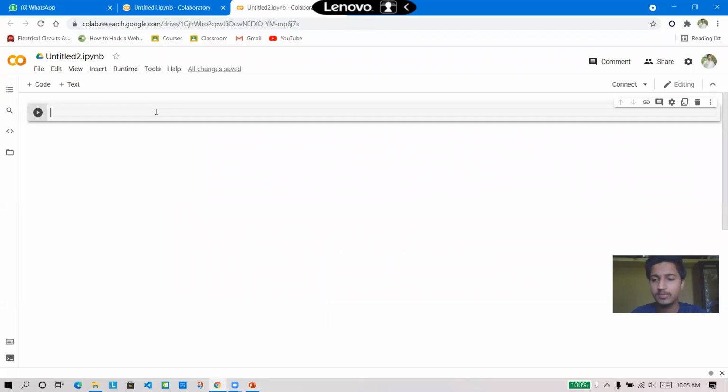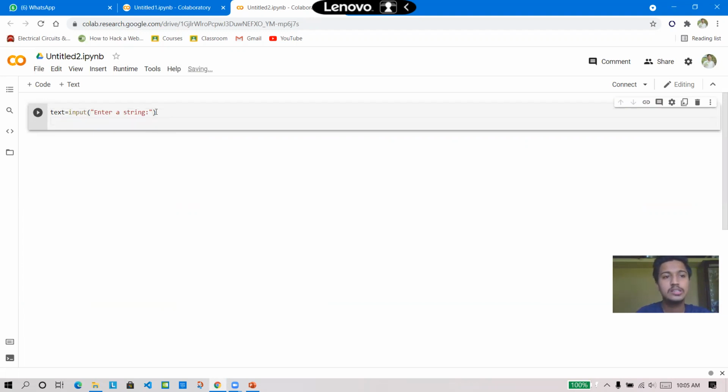So I'm going to write down the code for that. Here the first line, text equal to input, enter a string, allows the user to enter a string.